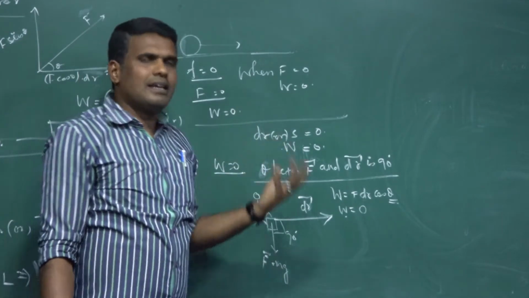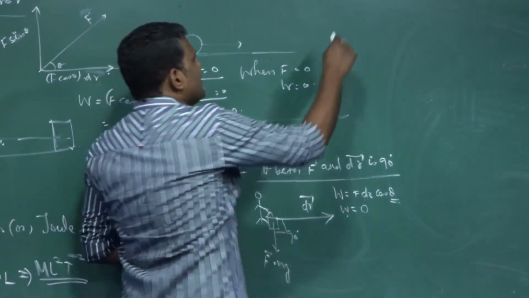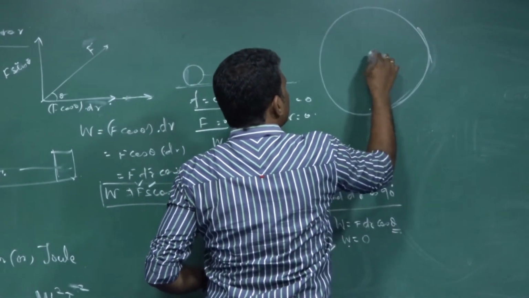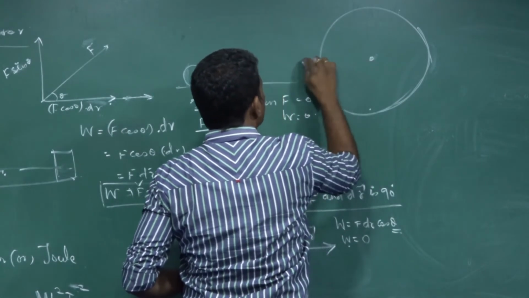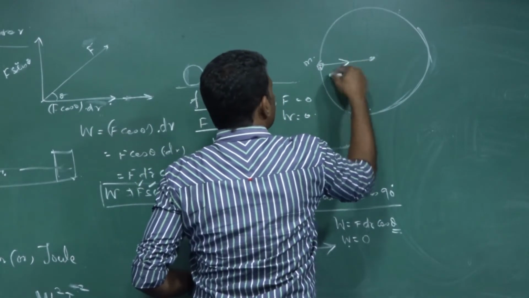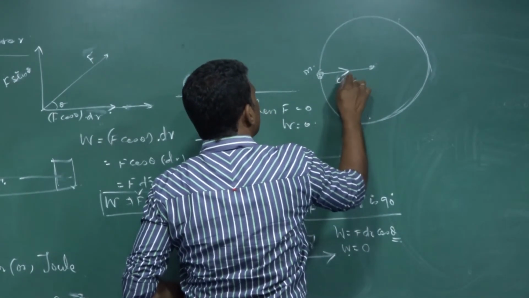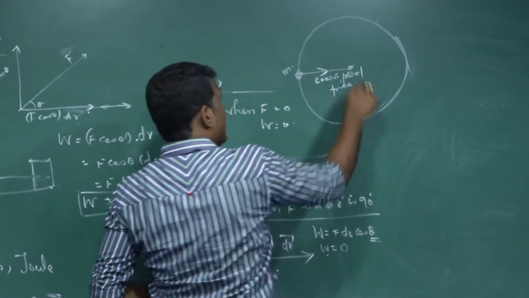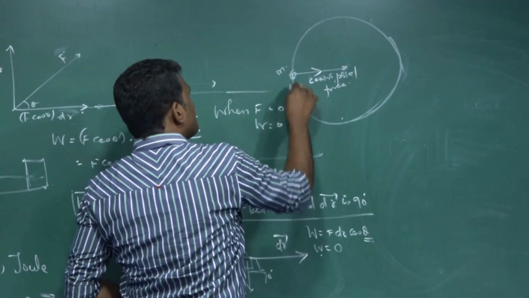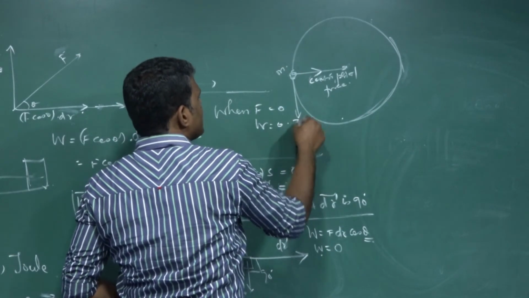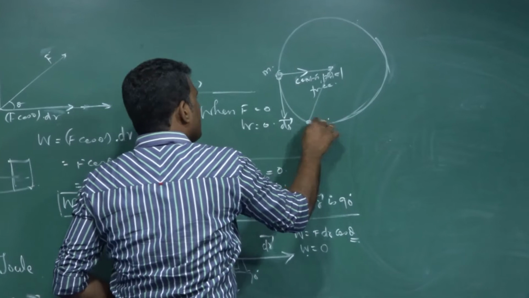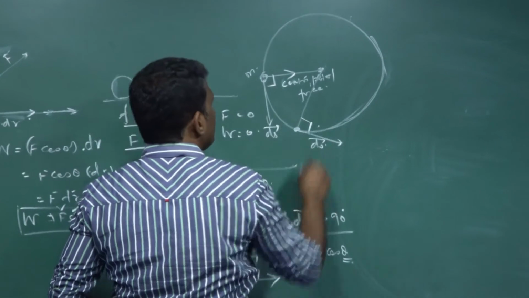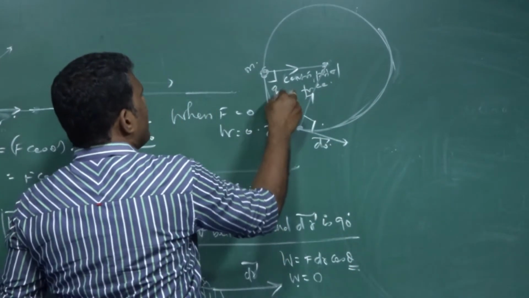You can speak about other examples also. For example, a centripetal force. If any object moves in a circular path, then it experiences a centripetal force. An object of mass m is acted upon by a force we call centripetal force. Centripetal force always acts towards the center, and the displacement at this particular point is along this direction. If it comes to this particular point, then it displaces along this direction. So the angle between the centripetal force and the displacement is 90 degrees here.